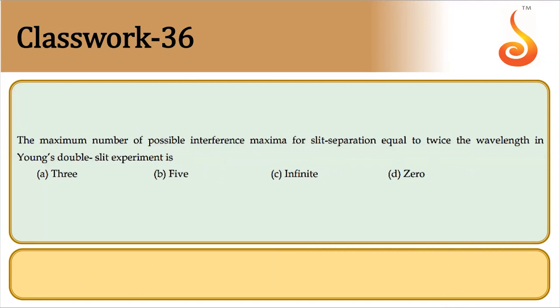Maximum number of possible interference maxima for slit separation equal to twice the wavelength in double slit experiment is. So how many interference maxima are possible, if slit separation is equal to twice the wavelength of double slit experiment?